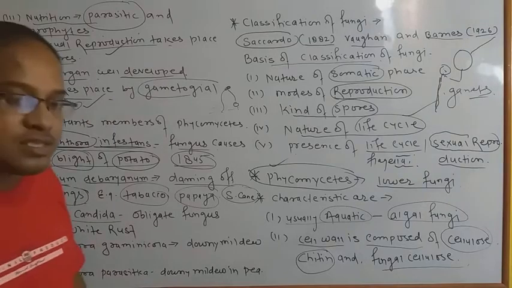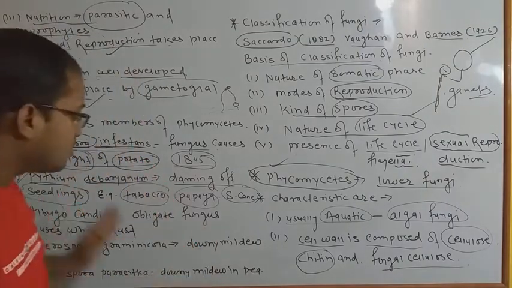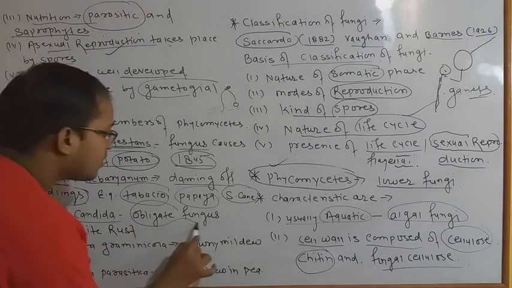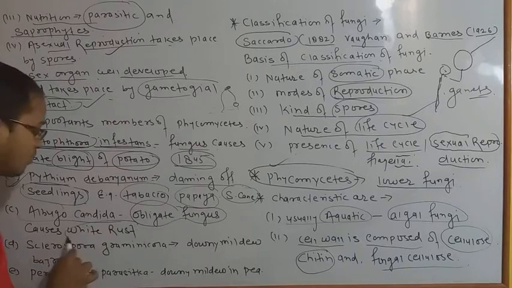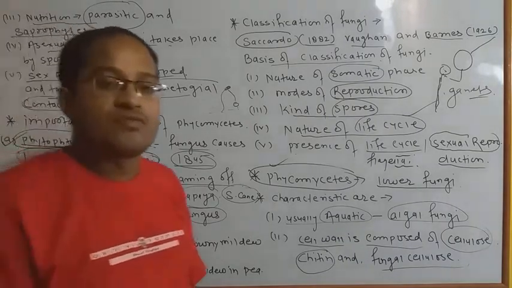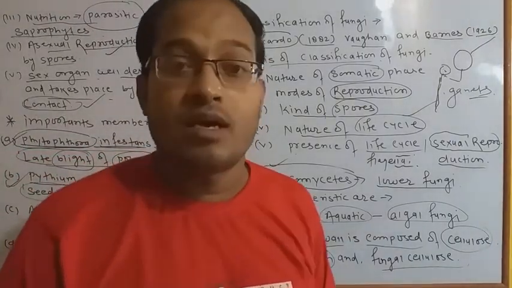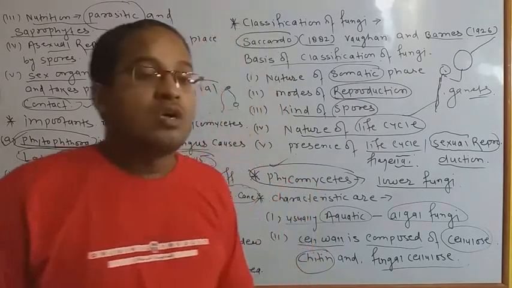Albugo candida is a special type of fungus which is generally an obligate fungus. ये एक प्रकार के obligate fungus होते हैं and it causes white rust. White rust मतलब होता है, rust मतलब फफूंद लगना. Suppose we have seen in a bread में हमने देखा है. So it is a white rust.